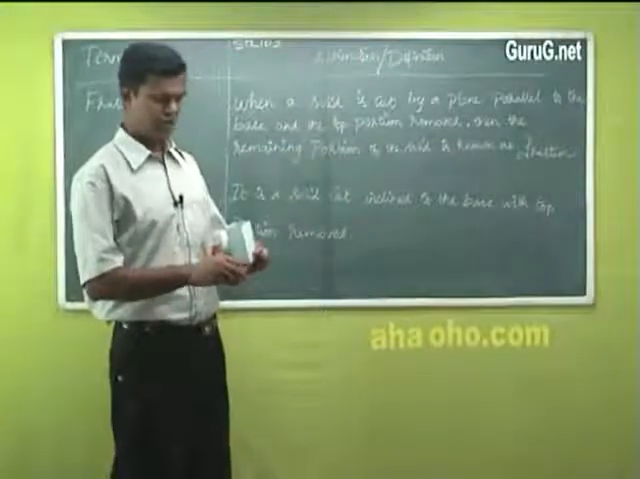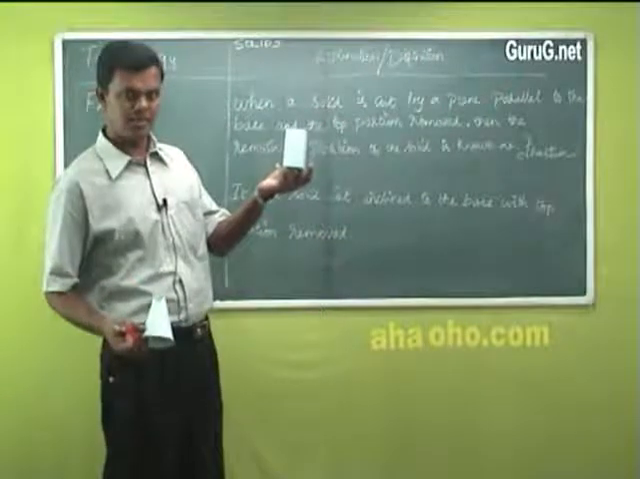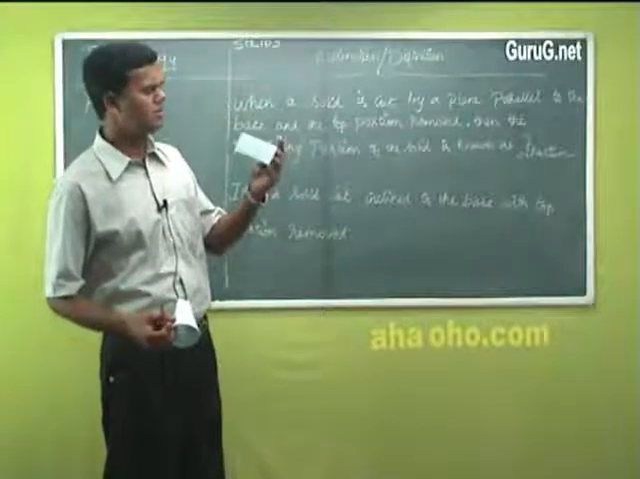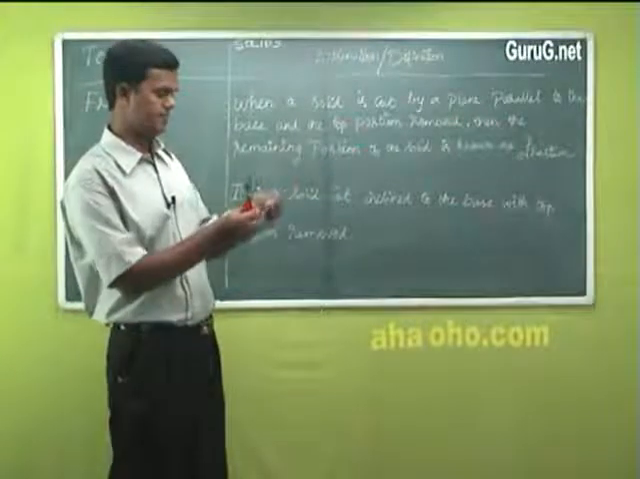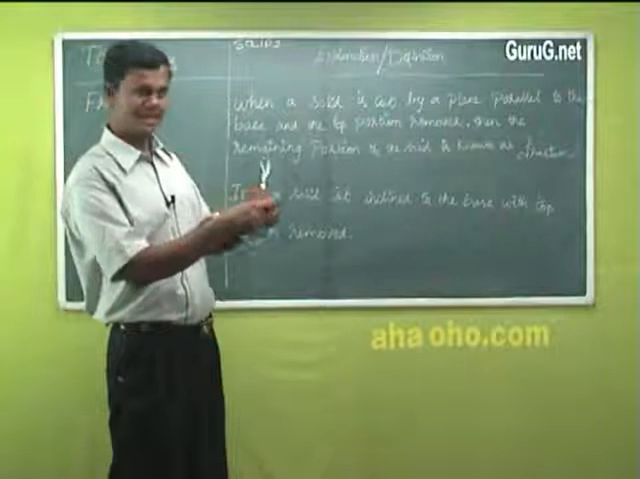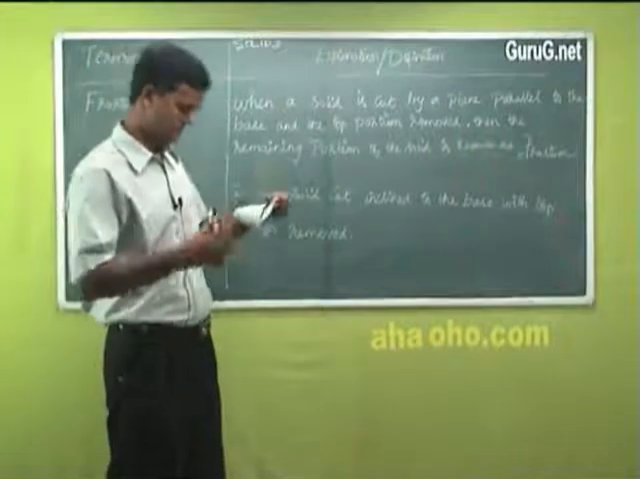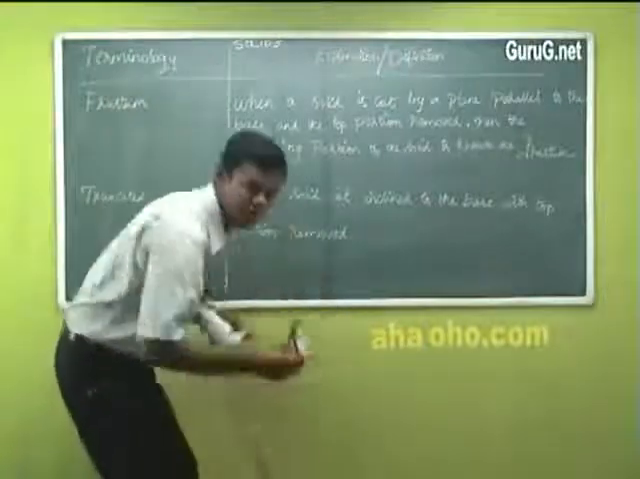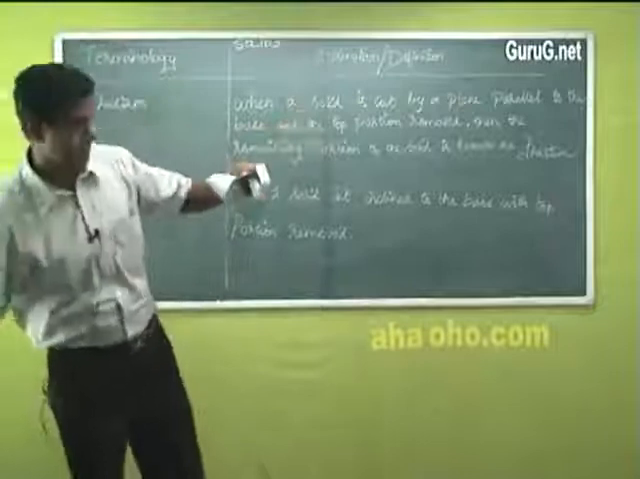I showed you, this is a solid. It's rectangular. Actually, it's a square prism. Okay, square prism. How do I make it? I'll just cut this parallelly, exactly parallel, straight line. Now it's my removed portion. Okay, it's my removed portion.